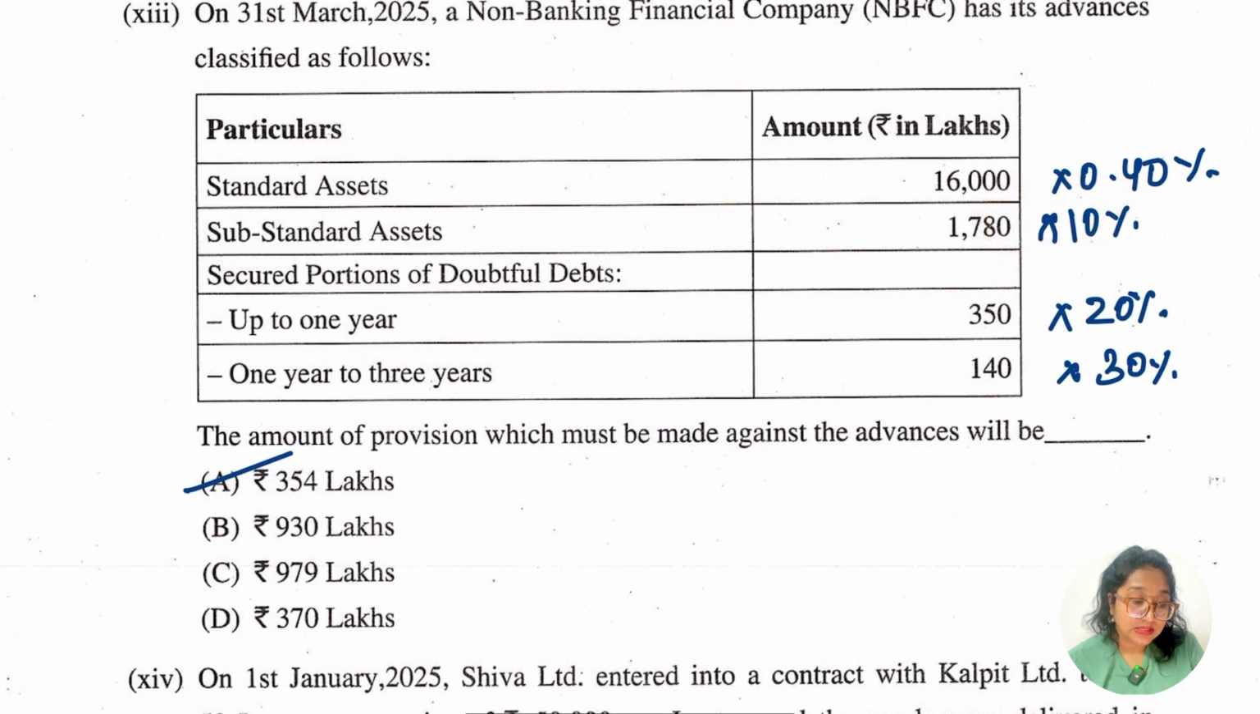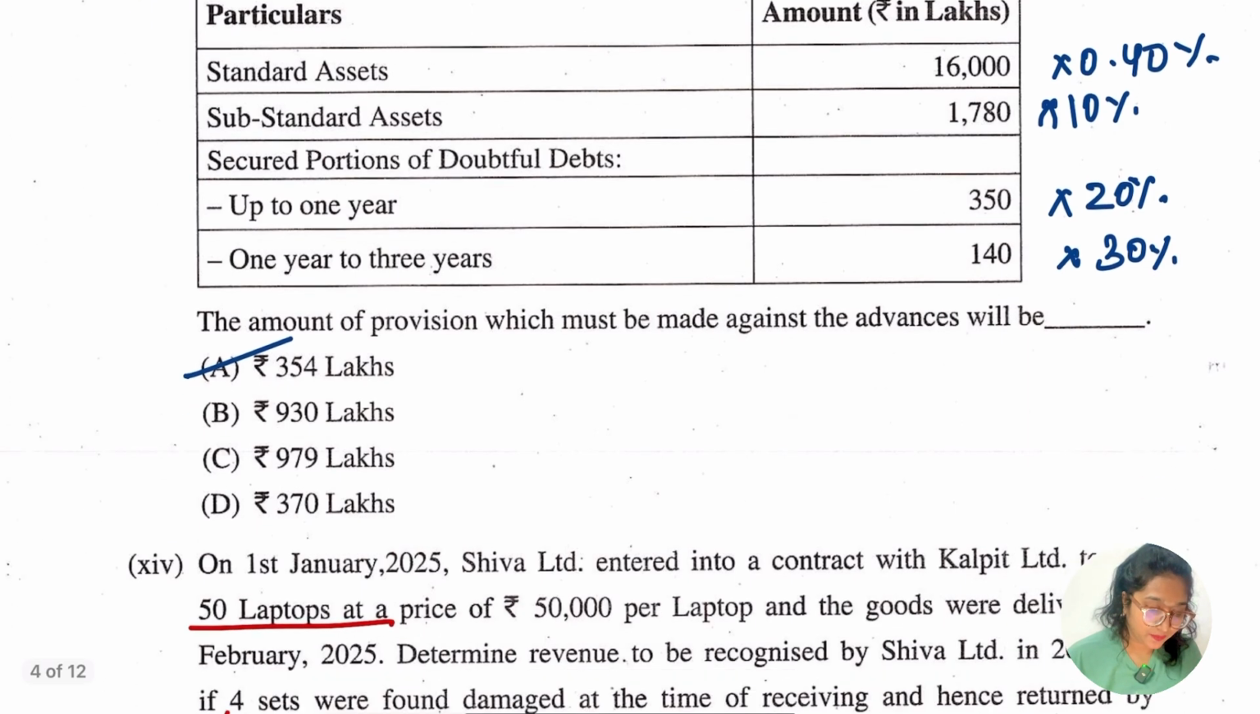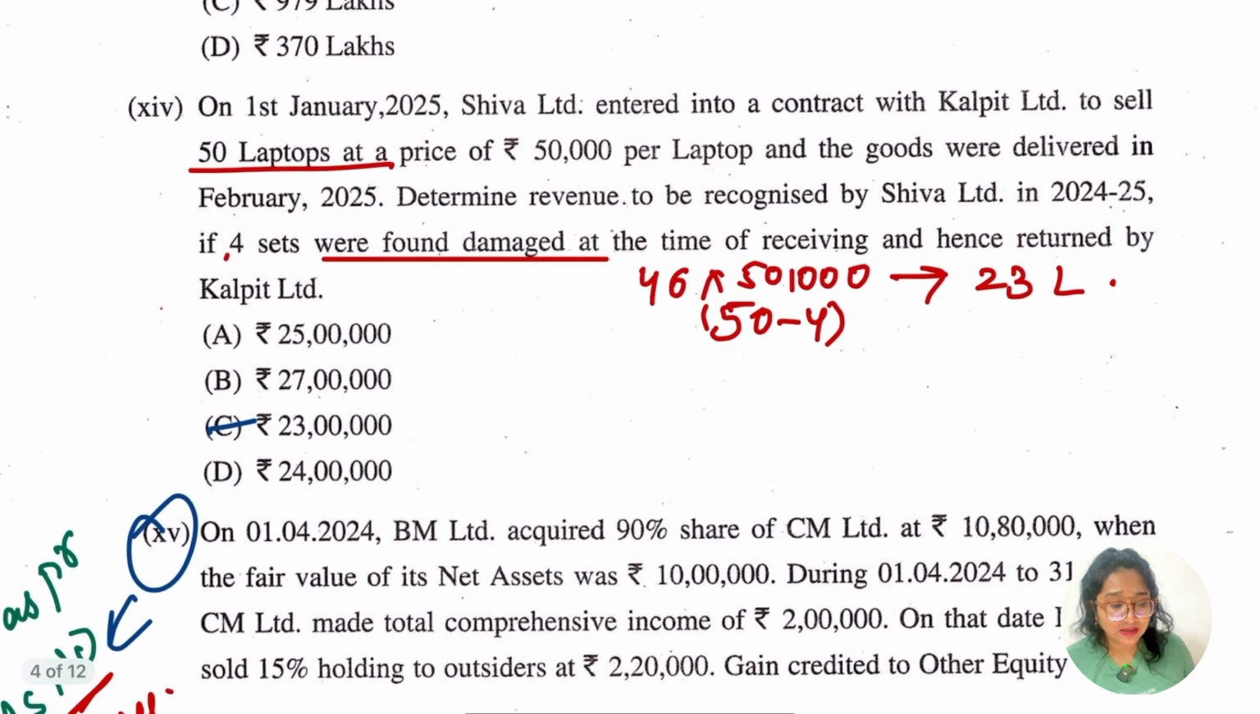Okay, now they are saying secured portion of the doubtful debt. What about if this is going to be unsecured? Then 100% is going to be taken, right? But in this case, because they have written that this is going to be a secured portion, so for the secured portion there is going to be some percentage. Again, for up to 1 year it's going to be 20%, and from 1 to 3 years it's going to be 30%. So in total the answer is going to be 354 lakh is going to be our option. ठीक है?